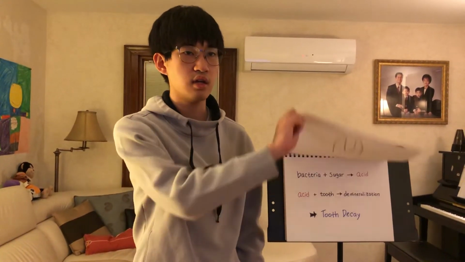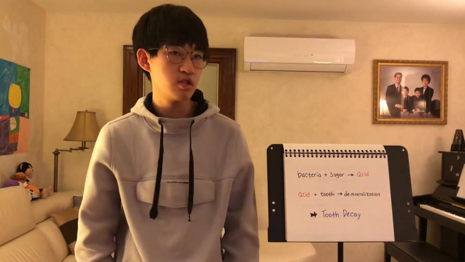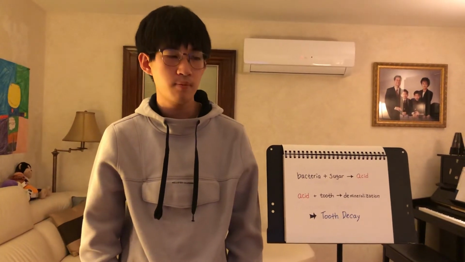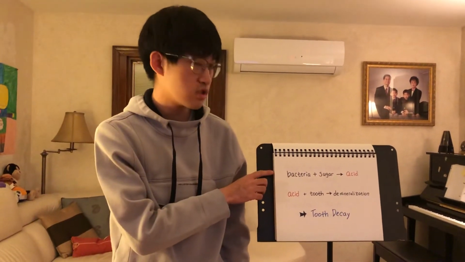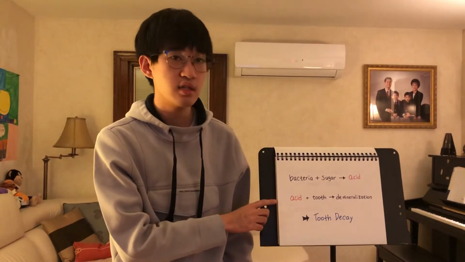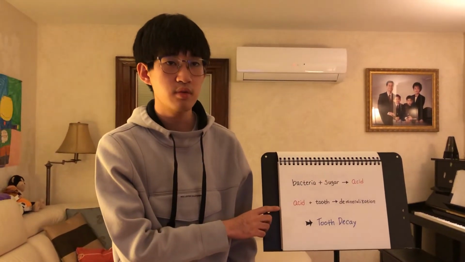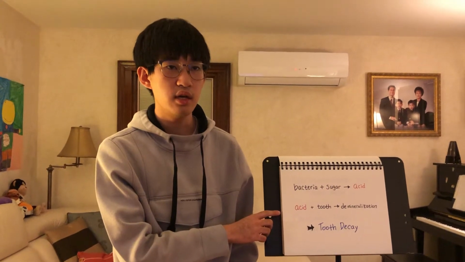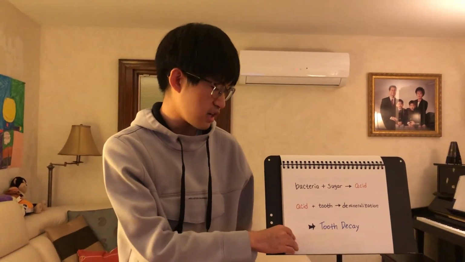Any pH lower than 7 is acidic. At pH 5.2 or less, the enamel starts to dissolve. The exposure to the acid leads to tooth decay. This chart summarizes how decay forms. Bacteria and sugar produce acid. Acid in tooth causes demineralization. It is the beginning of tooth decay.